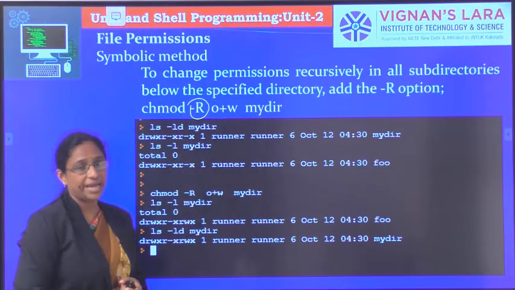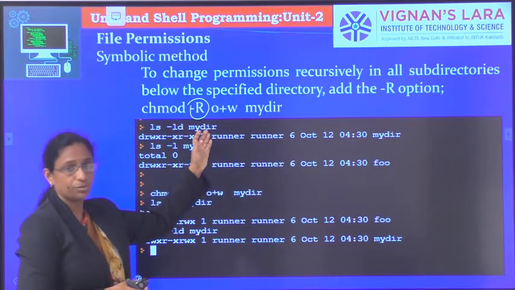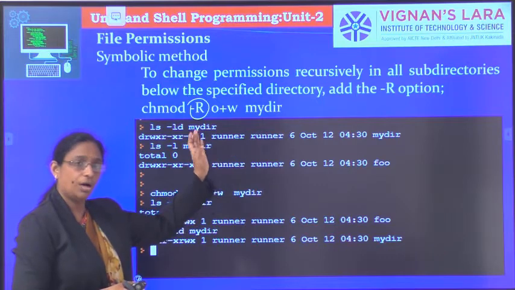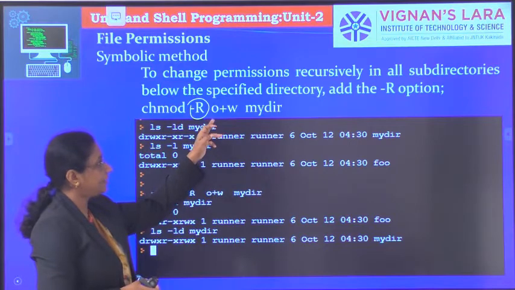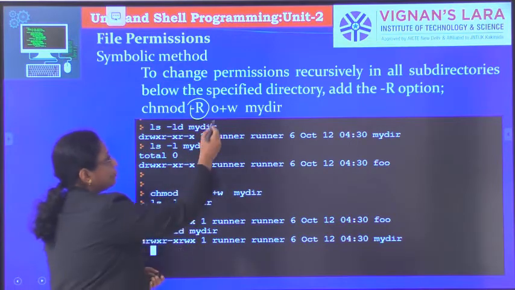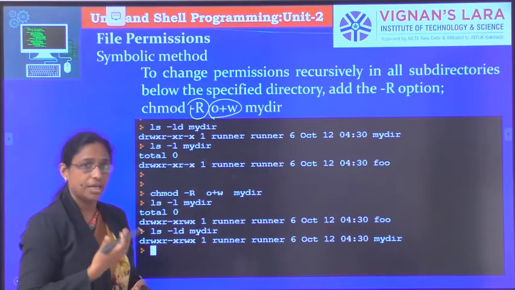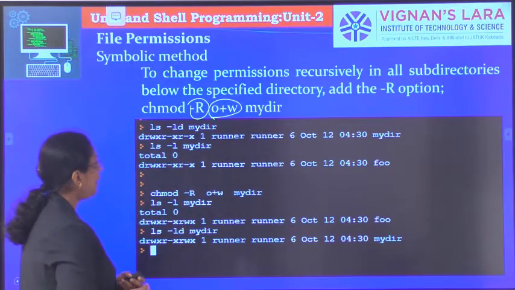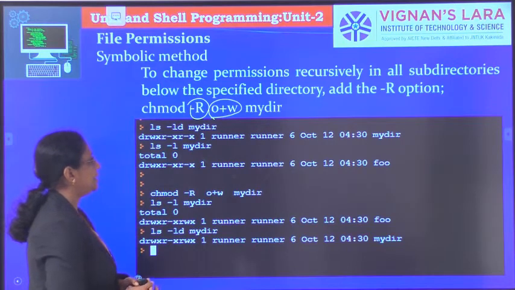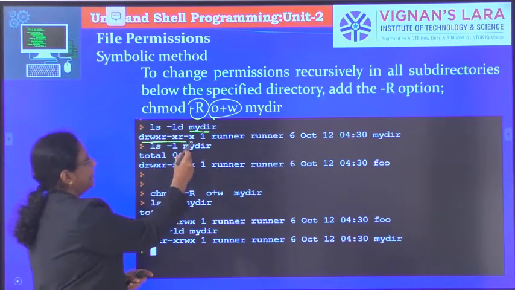When you use this -R option, whatever permissions you give will be applied to all the files and subdirectories present in mydir. Whatever access permissions you specify here will be applied to all the files and subdirectories in the directory called mydir. Let's see the example here. ls -ld mydir. This is the main directory, and these are the permissions for this main directory.